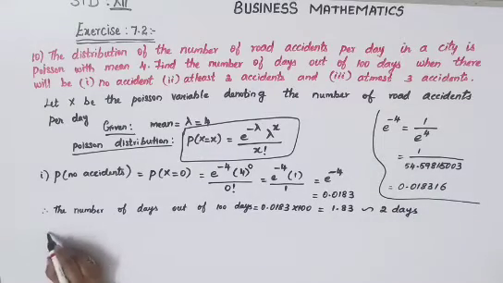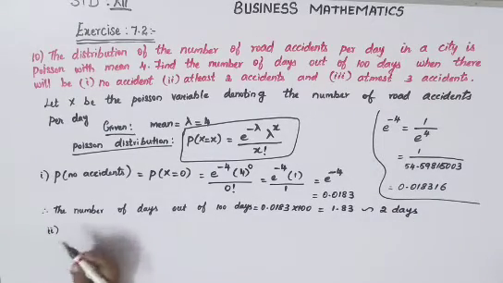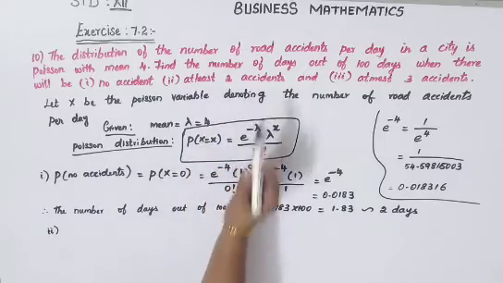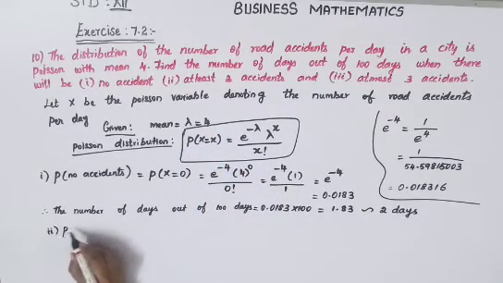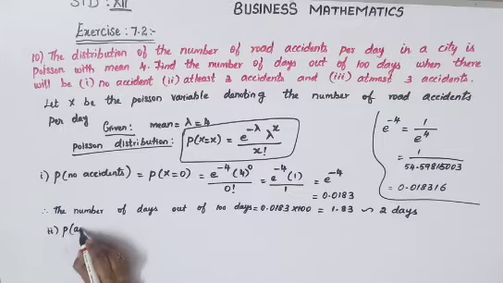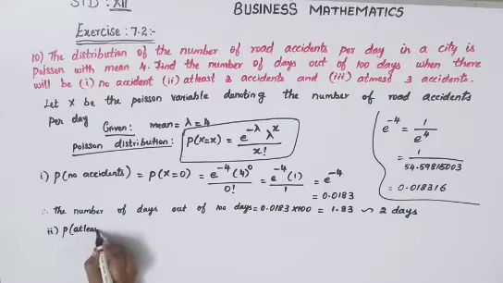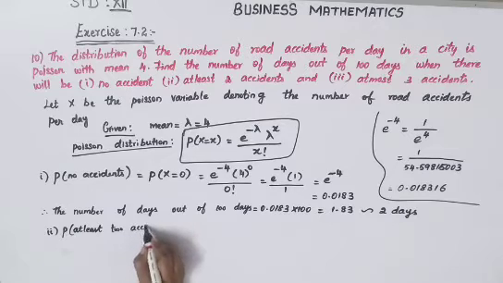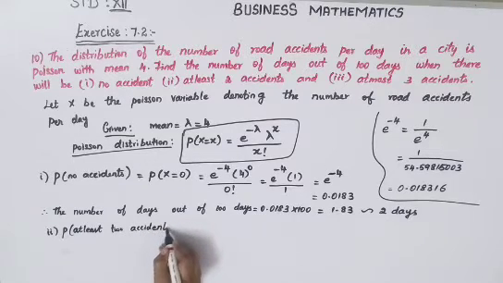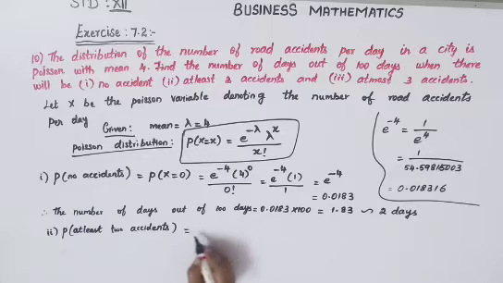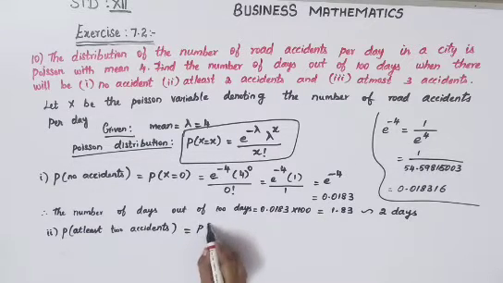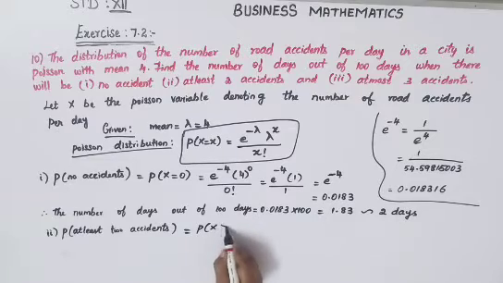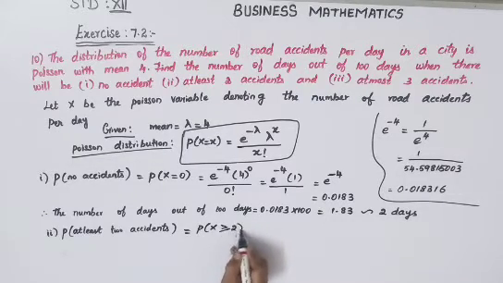Now we're going to the second subdivision: at least 2 accidents. We have to find the probability of getting at least 2 accidents. At least means a minimum of 2 accidents should be there. So P of X greater than or equal to 2.